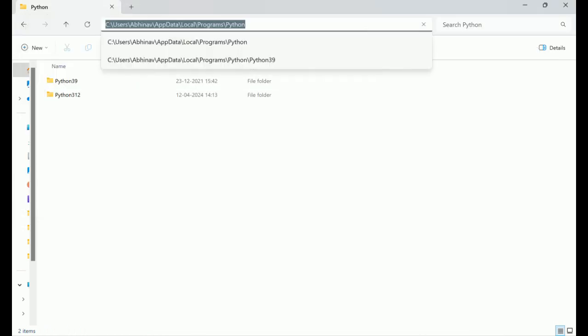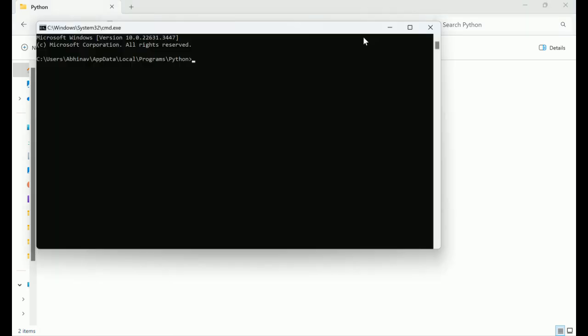If I open the command prompt and type python --version, it will show the version of Python installed in my system. So it is Python 3.12.3. So this is about installing Python in your local system.